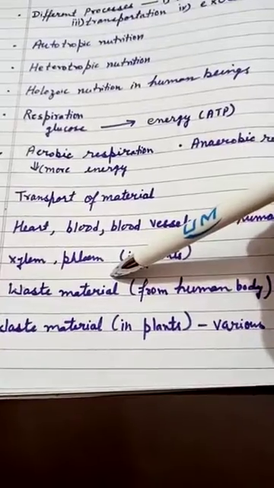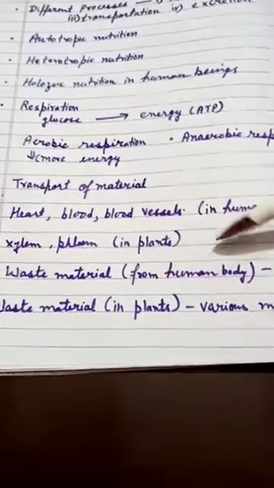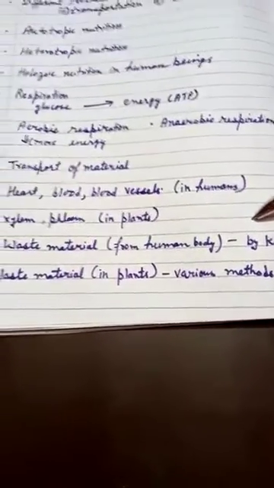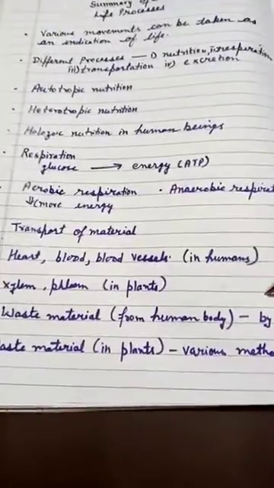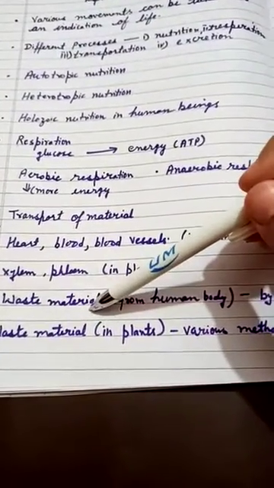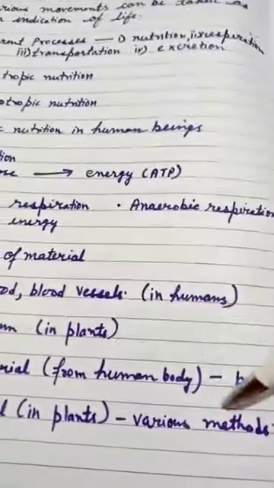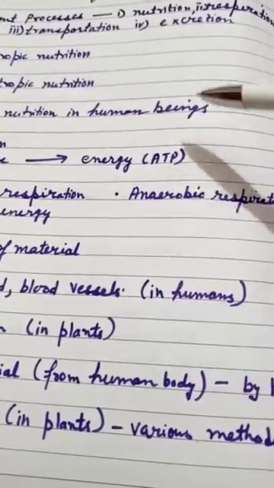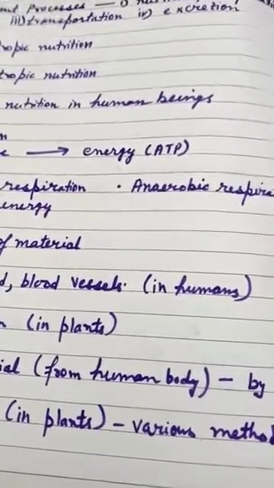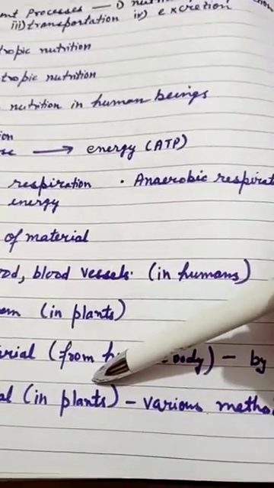Now waste material should be removed from a living organism's body. In the human body, kidneys are there. In kidneys, nephrons are there, which perform the process of excretion. And in plants, waste material is removed from the body by various methods. The first one is exchange of gases. When plants do photosynthesis, what do they release? They release oxygen. Oxygen is a waste product for plants and it is released.